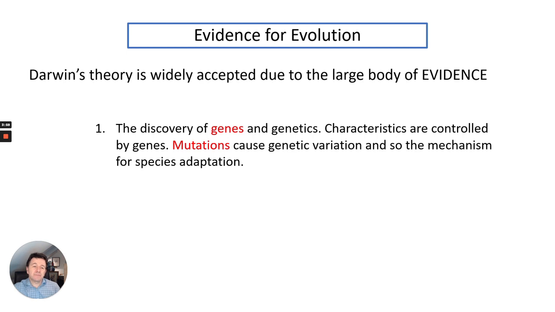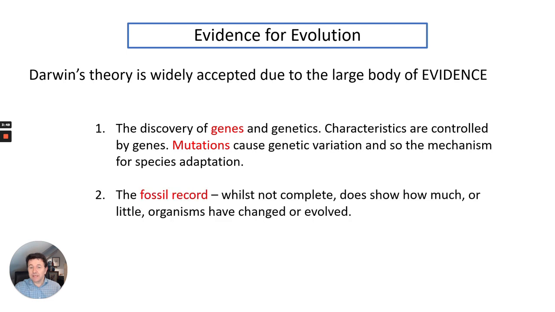So firstly, the discovery of genes and genetics: characteristics are controlled by genes, and we know that mutations cause genetic variation, and so provide the mechanism for species adaptation. And secondly, the fossil record. Whilst not complete, it does show how much or how little organisms have changed or evolved over time.